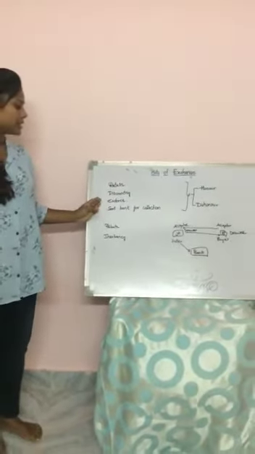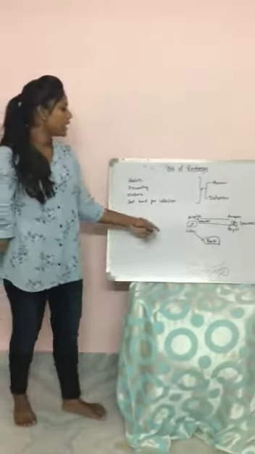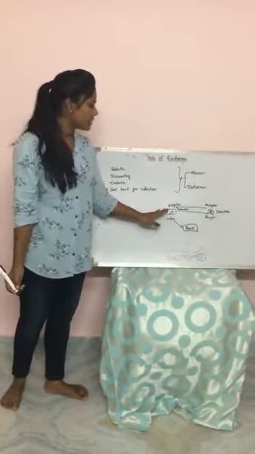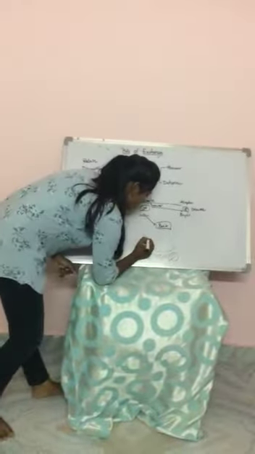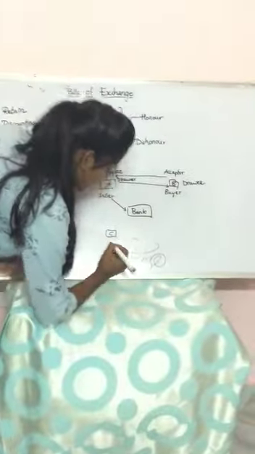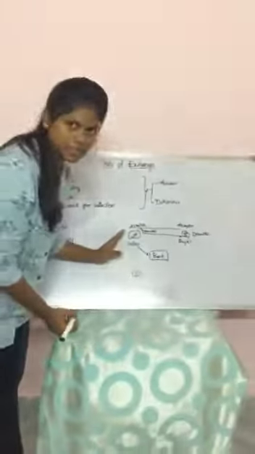Next, endorsement. Endorsement means A is buying goods from a third party, that is C. Then C becomes a seller, A becomes a buyer.